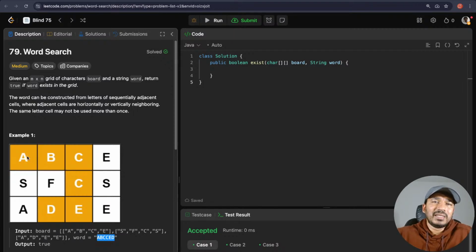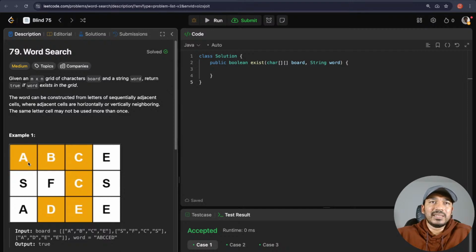We can keep going through each cell on this board and see if we encounter the first letter in that word. If we encounter the first letter, then we can start traversing across its neighbors. As long as we find the next letter, we keep going. If we don't find the next letter of the word among its neighbors, we can just return false and move along.